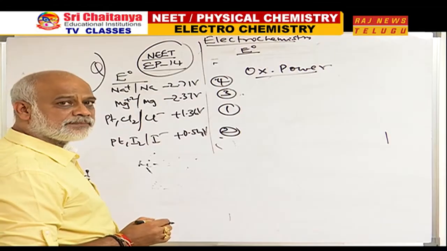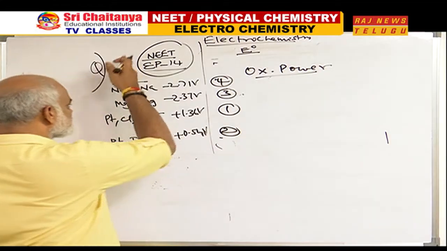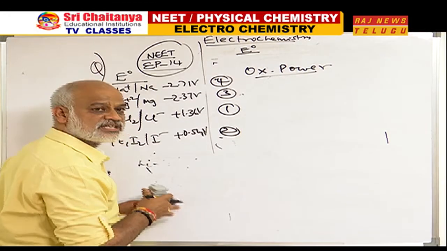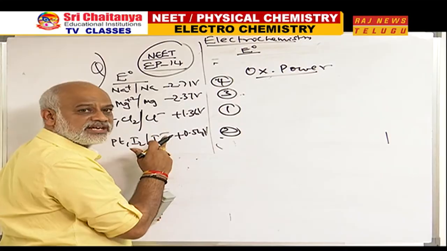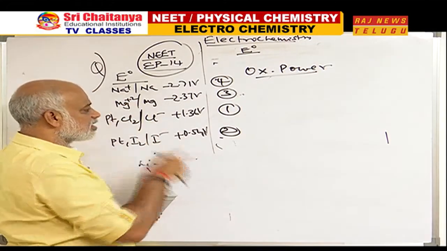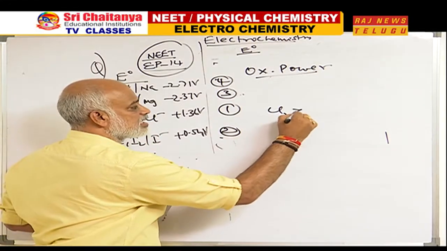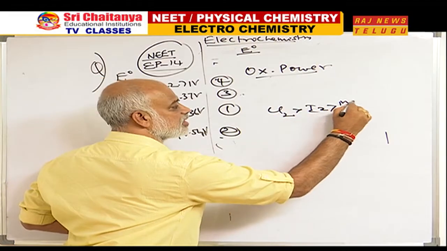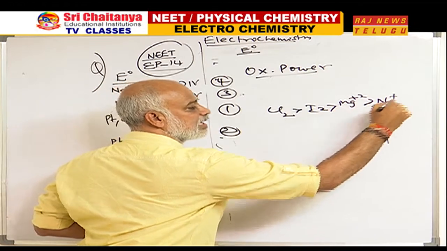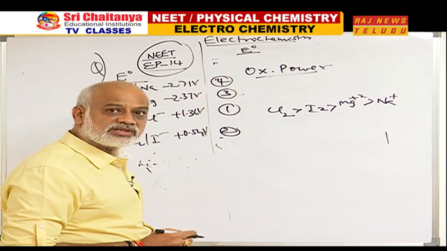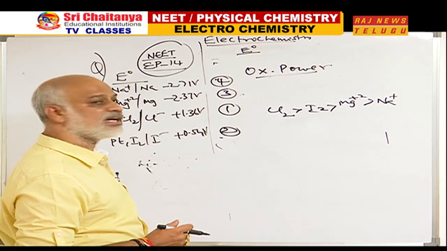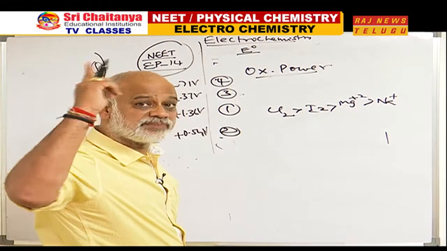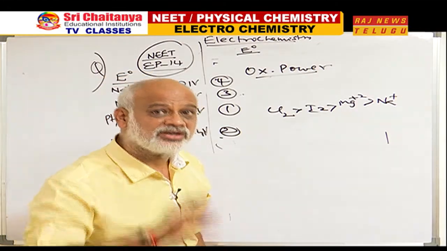Therefore, who is the best oxidizing agent? Oxidizing agents are always the ones which undergo reduction. Therefore, I should write these four in order: Cl2 greater than I2 greater than Mg+2 greater than Na+ is the oxidizing power, or the tendency to undergo reduction.